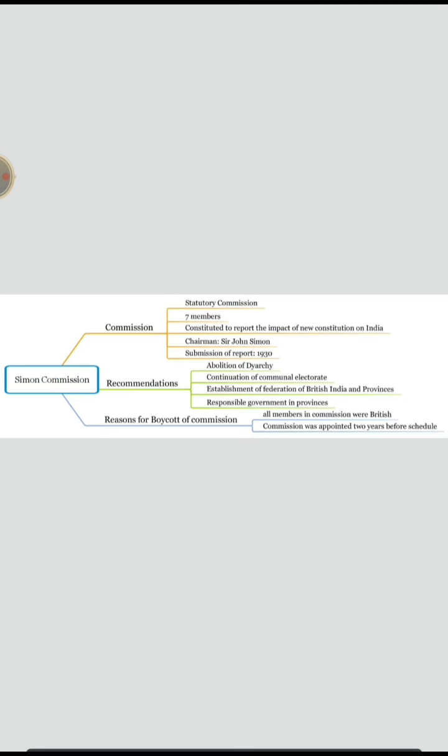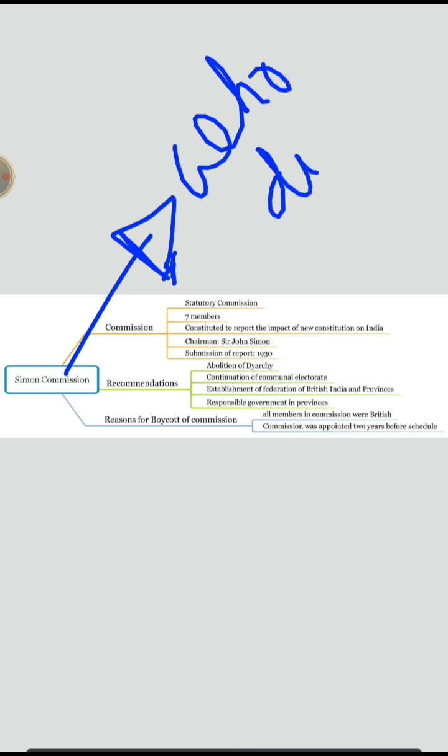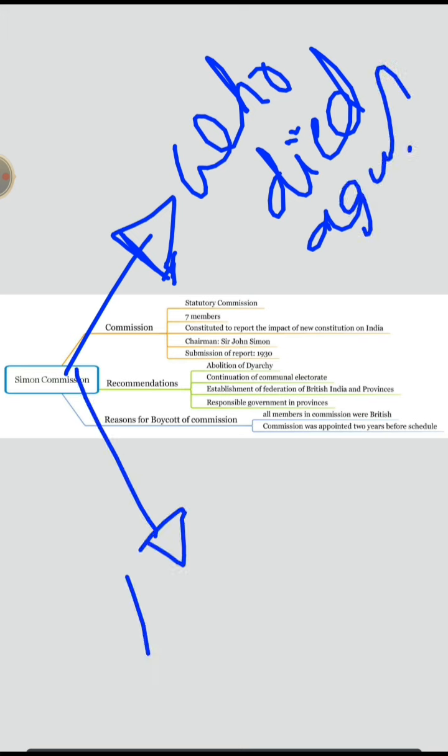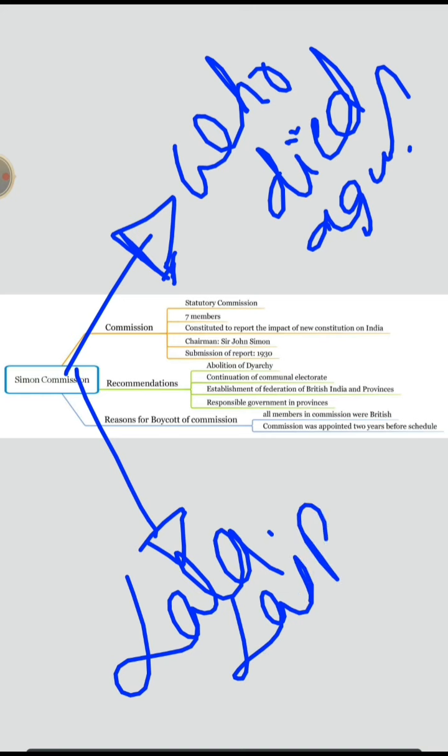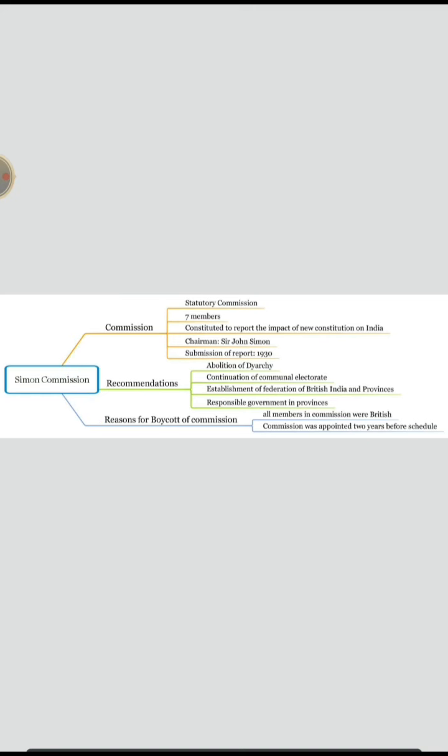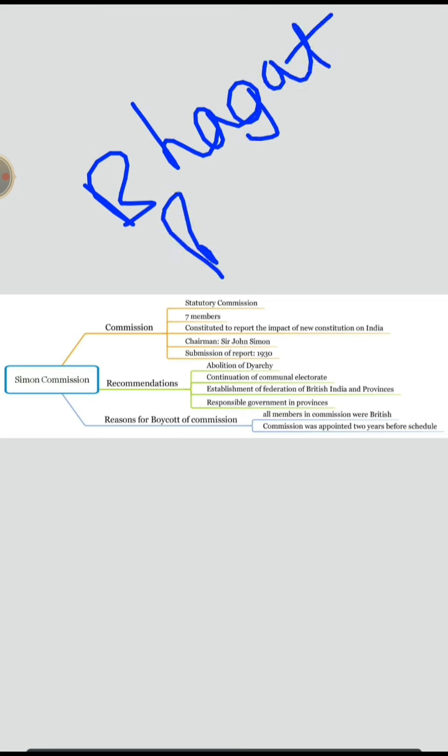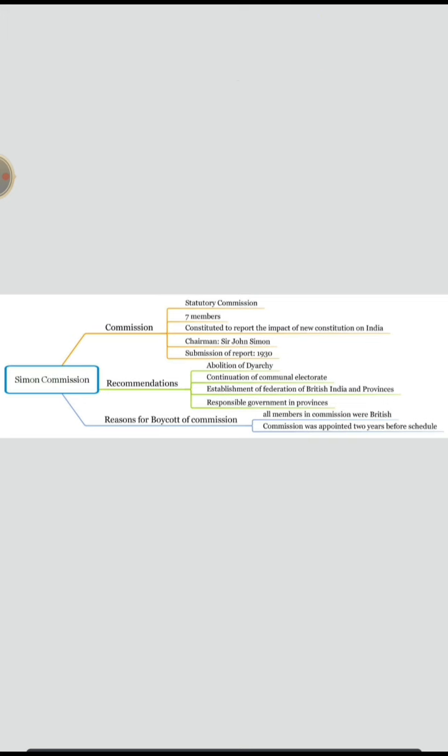Okay. Next, who died? This you can't find in Indian polity. When you study history, you will get this. Who died protesting against it? The main leader. It is Lala Lajpat Rai. On the death of Lala Lajpat Rai, Bhagat Singh got more furious than ever before and decided to kill the British officer who killed Lala Lajpat Rai. And that's why he killed Saunders. You can read about him in history.